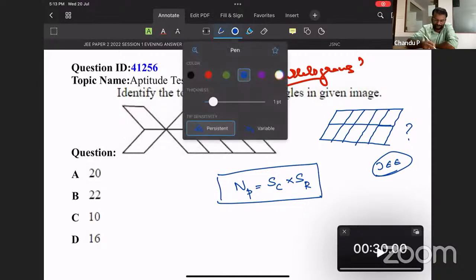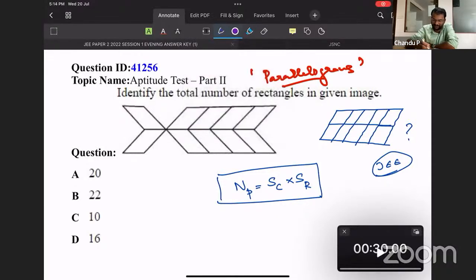So over here, you can find these are columns: column number 1, column number 2, column number 3, column number 4, column number 5. These vertical things are columns and these horizontal things are rows for me. So number of parallelograms, sum of columns. How many columns? 5 columns are there. How many rows? 2 rows are there.